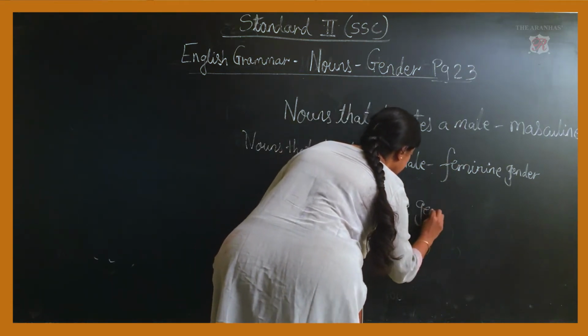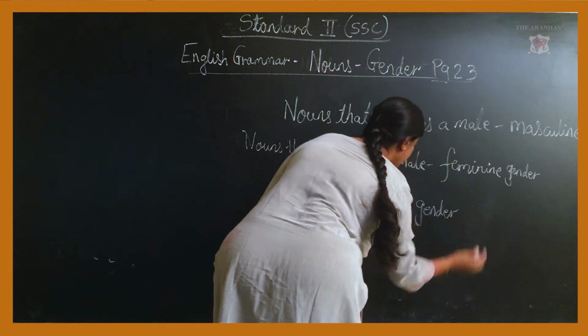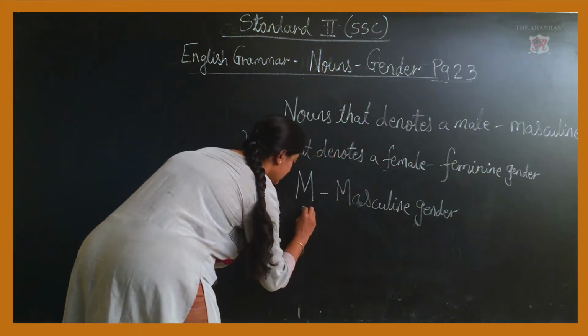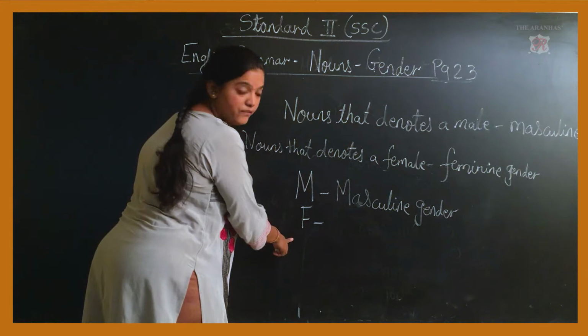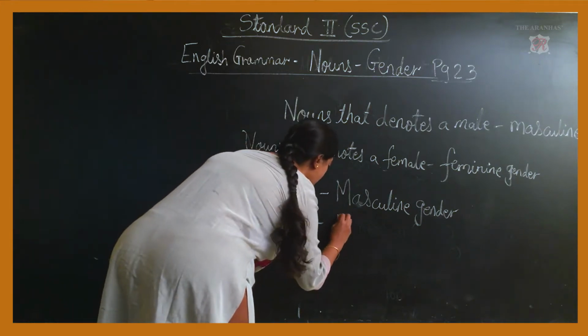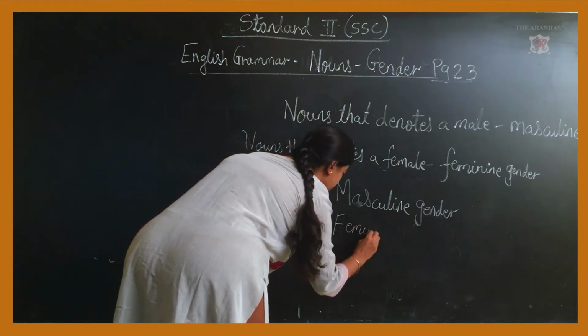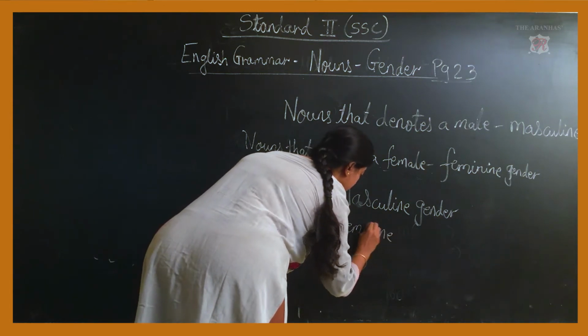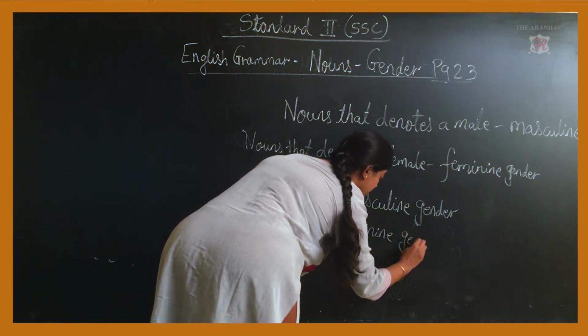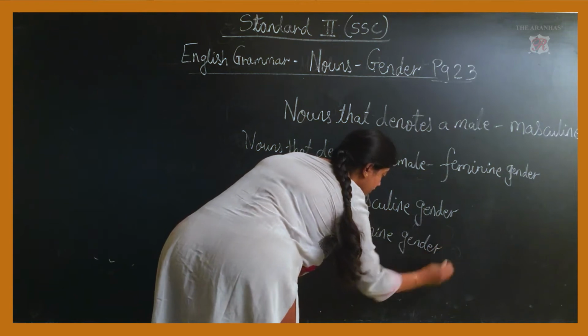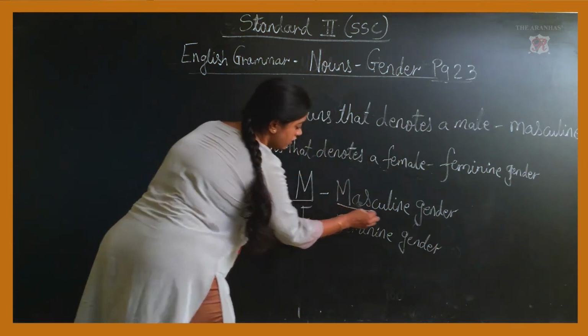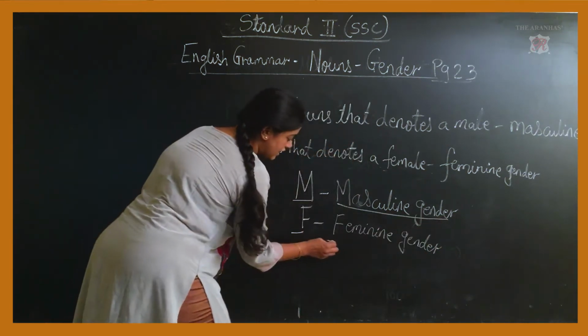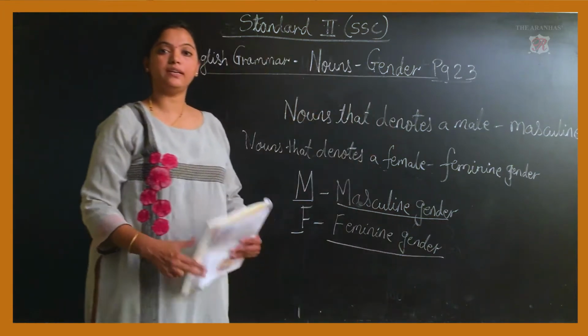And F stands for female, and female stands for feminine gender.